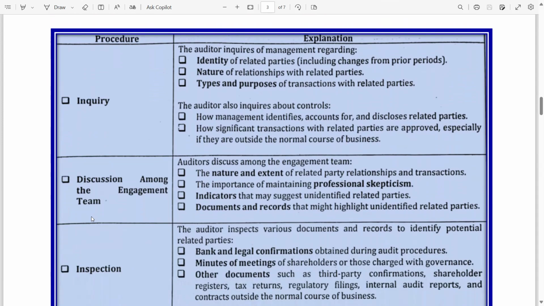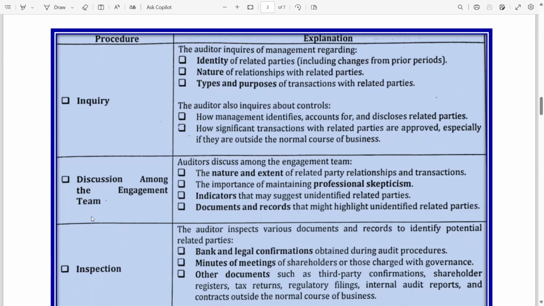It could be any other relationship. Types and purposes of transactions with related parties. Material, it's always material, but you should confirm the amount, whether it is in the normal course of business or outside the normal course of business.